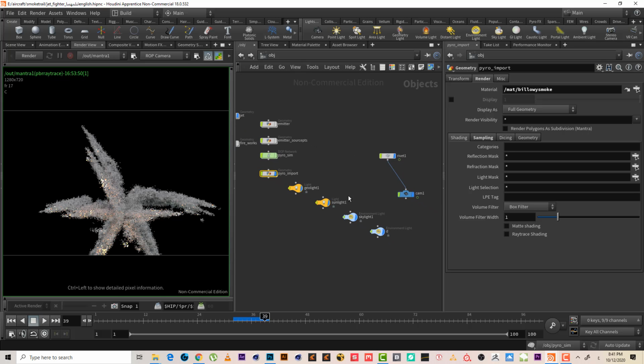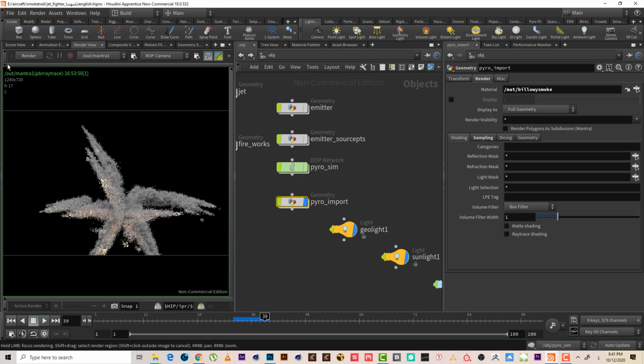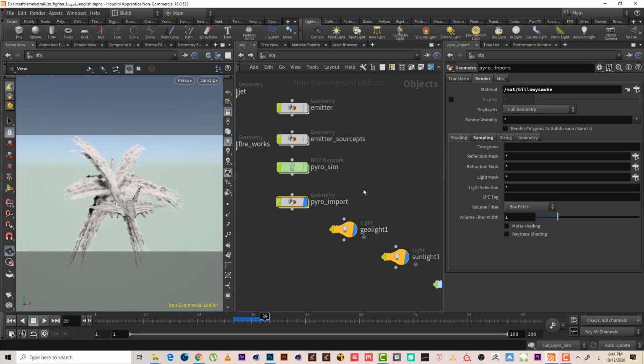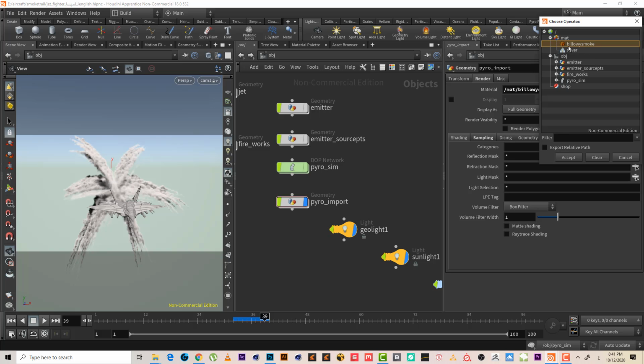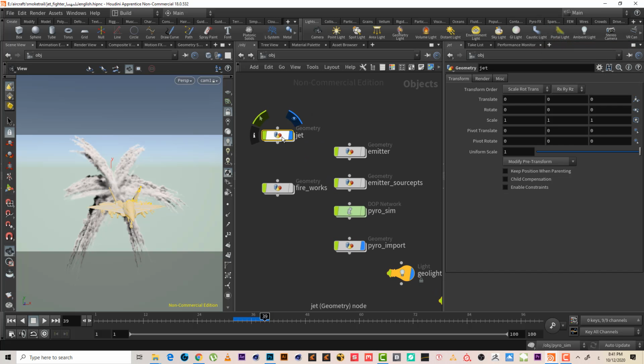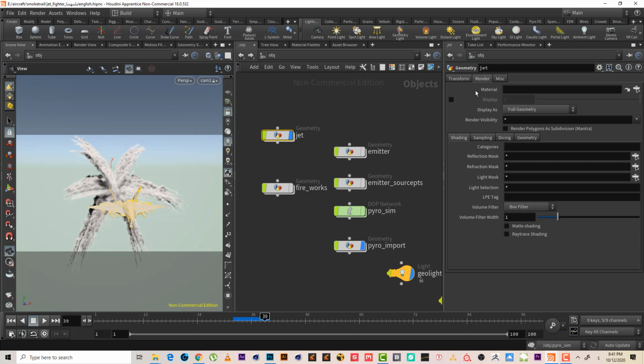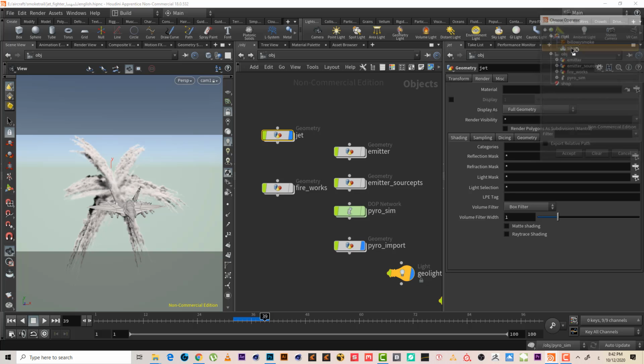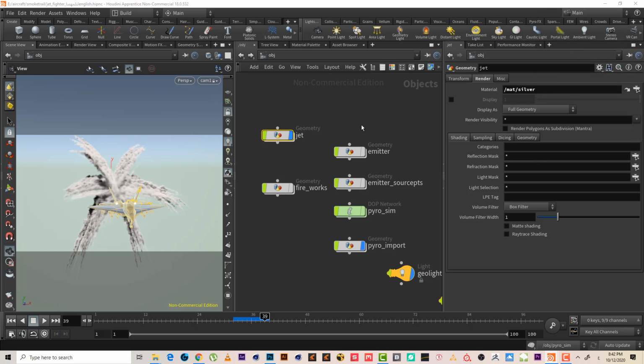So first let's go to the pyro import. Yeah, let's give it the pillow smoke that we did already. Second, we need a material for the jet or for the aircraft, so I'll give it the silver. But before, no, I'm not going to give it silver now because it will take lots of time to render.